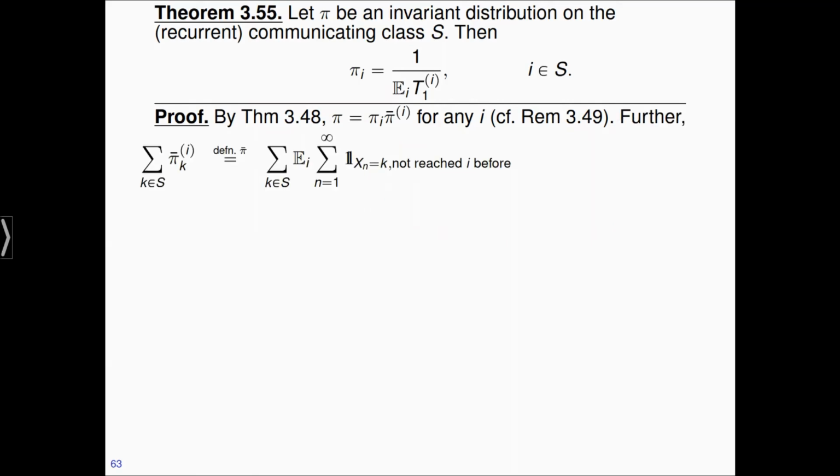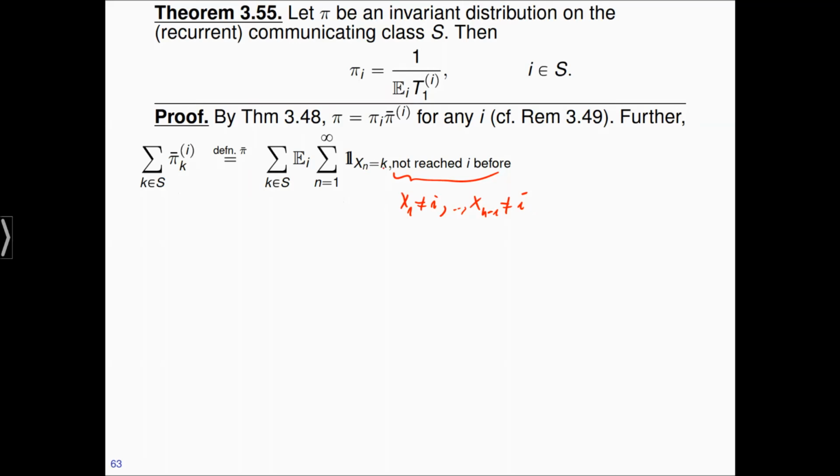Now let's look at the following computation. We're going to sum up the pi bar in K, and first of all we're going to use the definition of the pi bar. So this here is exactly pi bar Ki. This was the expectation starting in I and then counting how often you visit k before you reach I. I wrote this in text this time, but it actually means I do not visit I before time n.